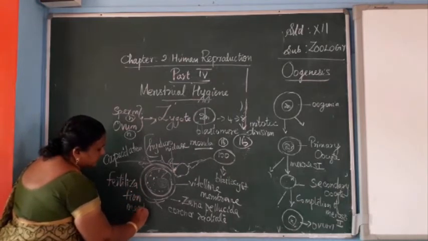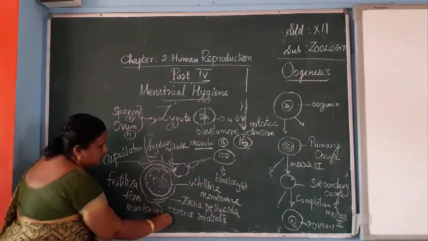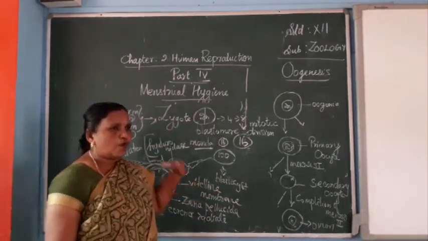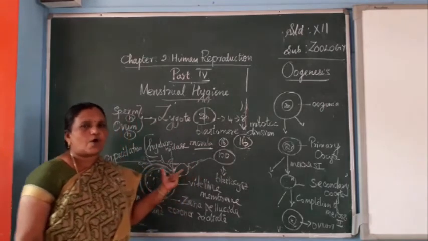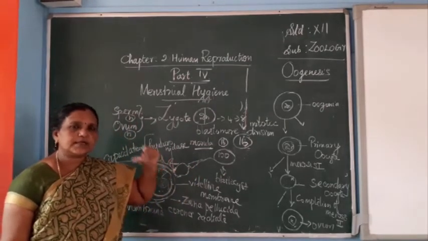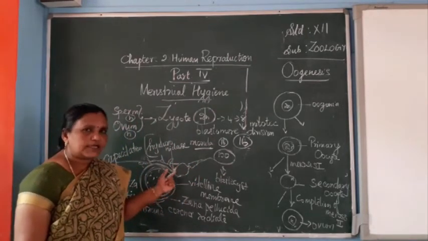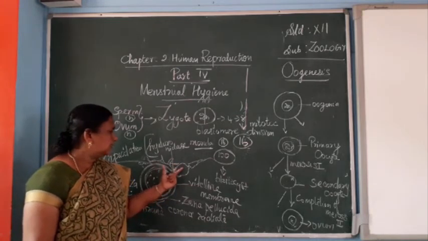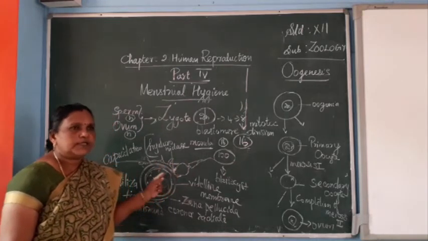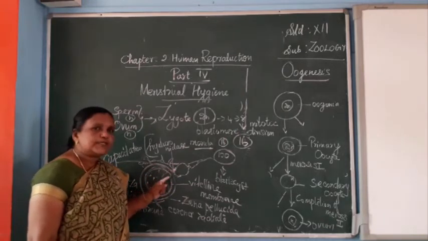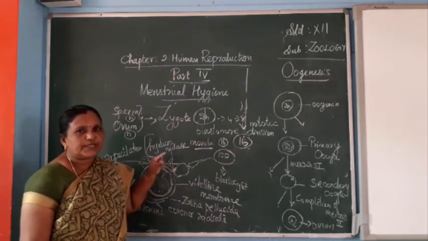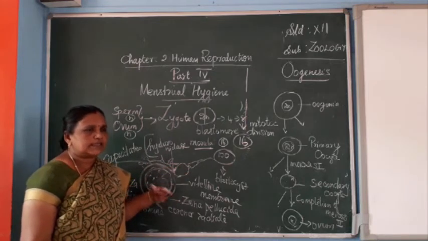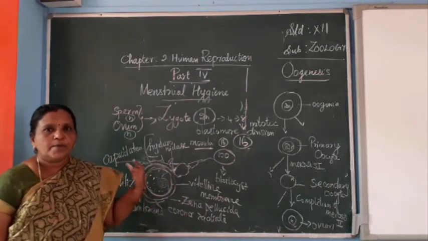So what is fertilization membrane? After the entry of the sperm inside the ovum, how is the fertilization membrane formed? Immediately the cytoplasmic granules of the egg form a membrane around the egg cell. That is called the fertilization membrane.